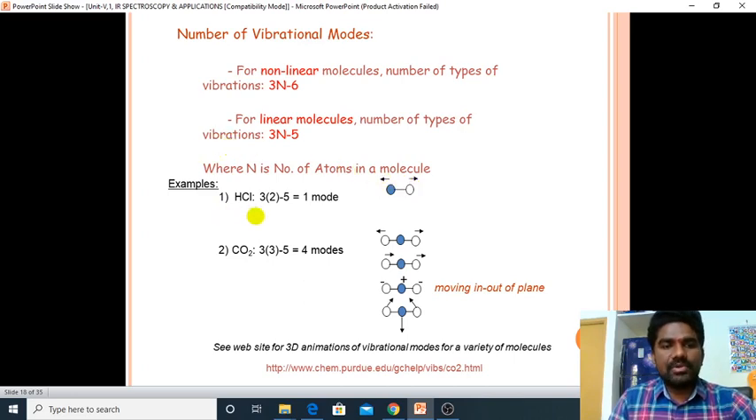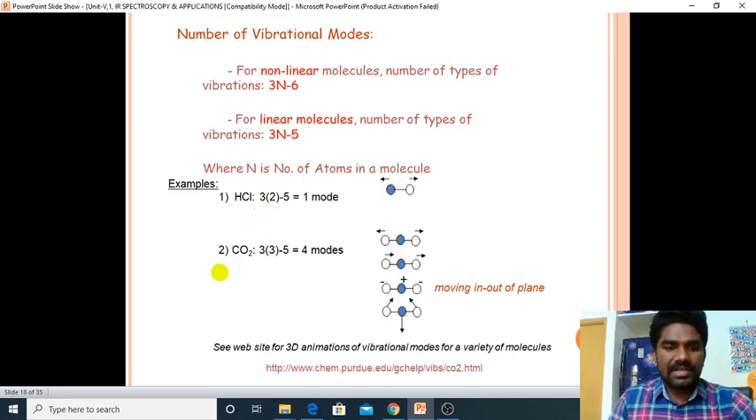For example, HCl is a diatomic molecule and a linear one, isn't it? So the equation is 3n minus 5. Here n is 2 atoms. 2 times 3 minus 5 is equal to 1 mode. In HCl, only one mode is possible, that is the stretching frequency. There is no bending, because we have only two atoms.